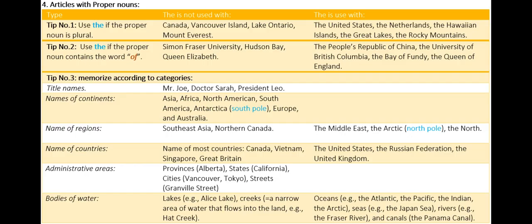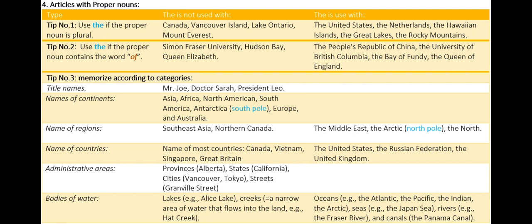4. Articles with proper nouns. Tip number 1, use the if the proper noun is plural. No article: Canada, Vancouver Island, Lake Ontario, Mount Everest. Use the: the United States, the Netherlands, the Hawaiian Islands, the Great Lakes, the Rocky Mountains. Tip number 2, use the if the proper noun contains the word of. No article: Simon Fraser University, Hudson Bay, Queen Elizabeth. Use the: the People's Republic of China, the University of British Columbia, the Bay of Fundy, the Queen of England.